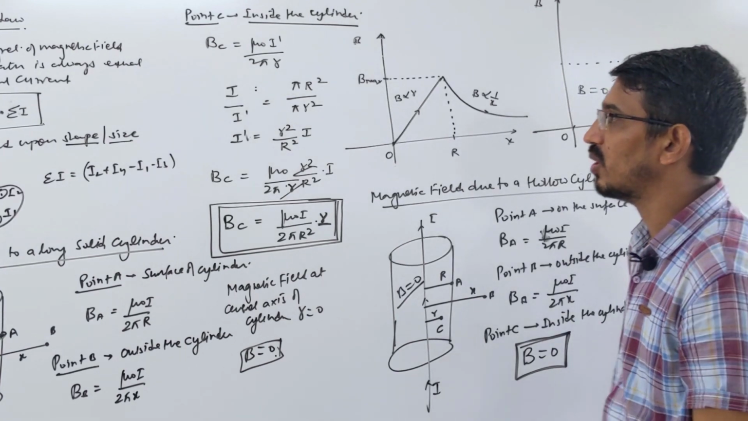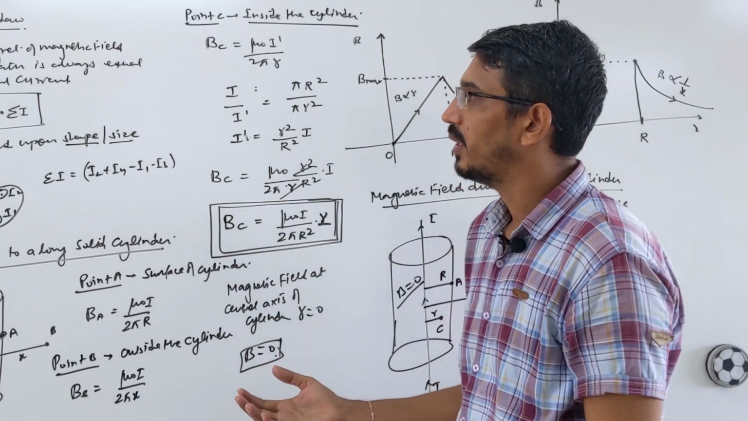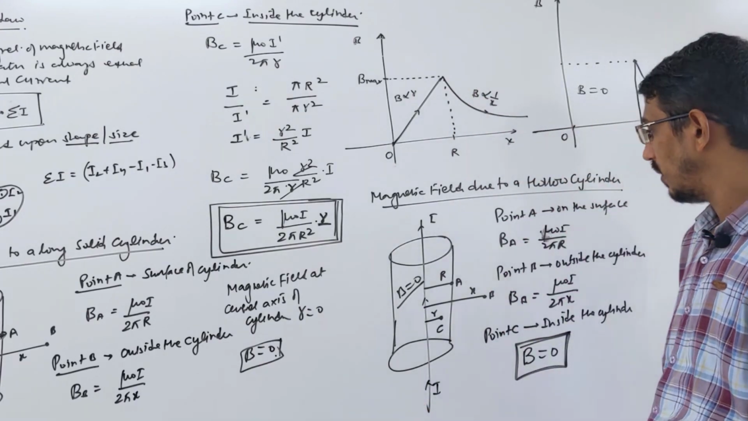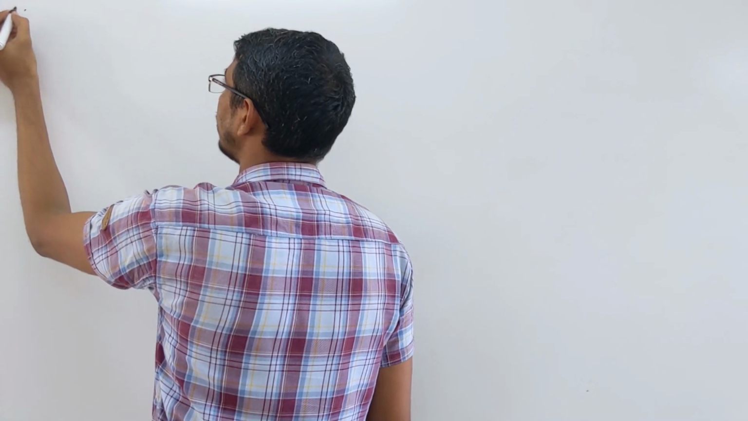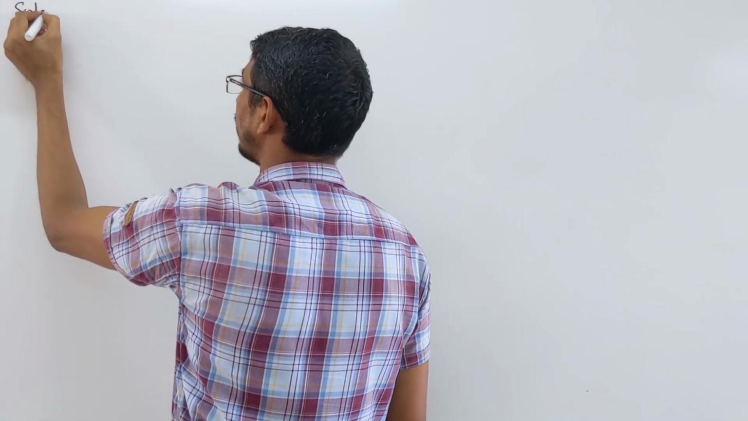Two more applications to talk about: magnetic field due to a solenoid and a toroid, which are very simple. So we are now talking about the magnetic field due to a solenoid.